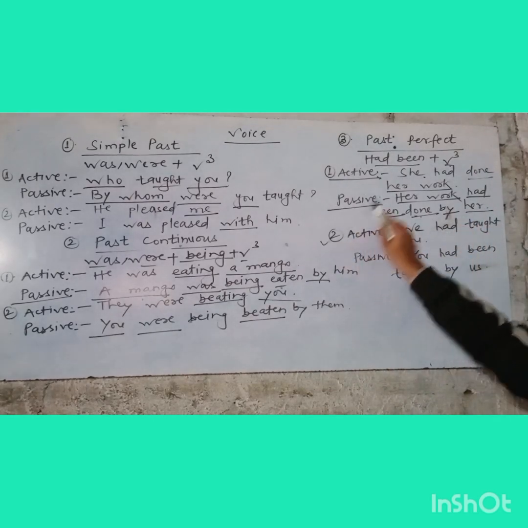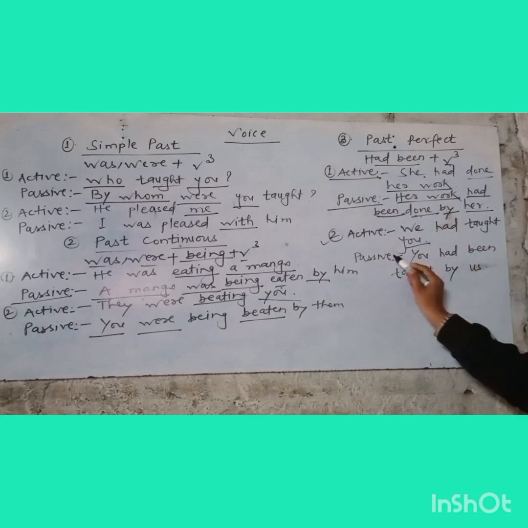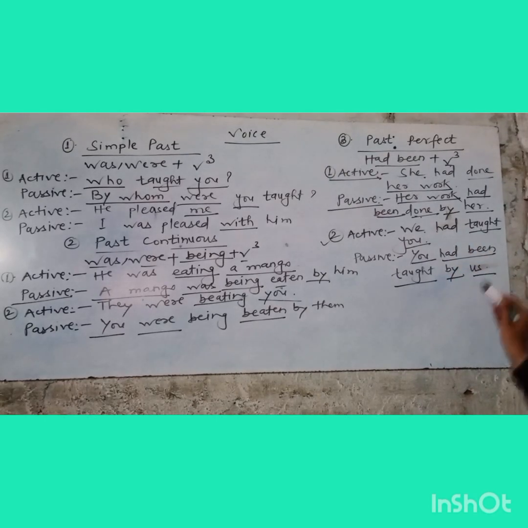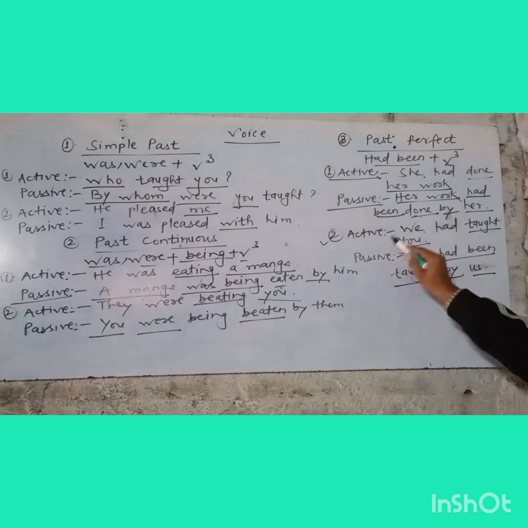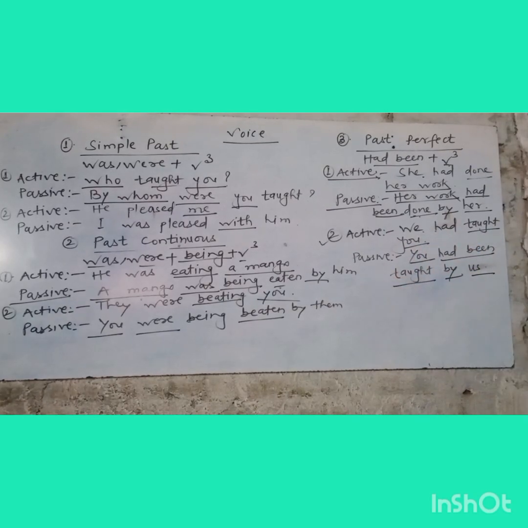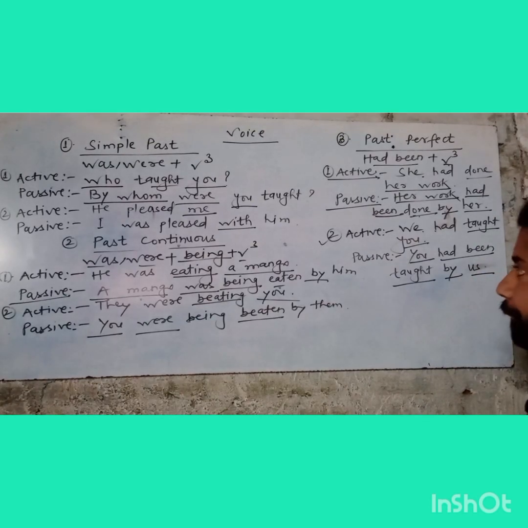Another example of past perfect is we had taught you. So we will write firstly the object. So the object is you. After that we will write had been, then taught, which is v3, then by, and we will be changed to us. So the active past perfect sentence is we had taught you. The passive of this sentence will be you had been taught by us. And thank you.